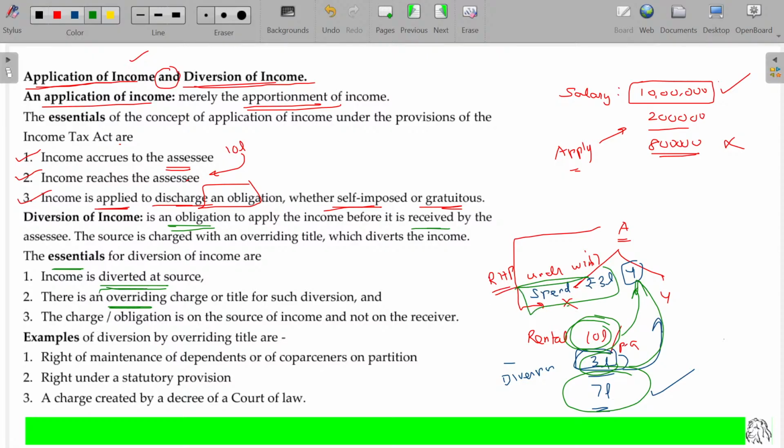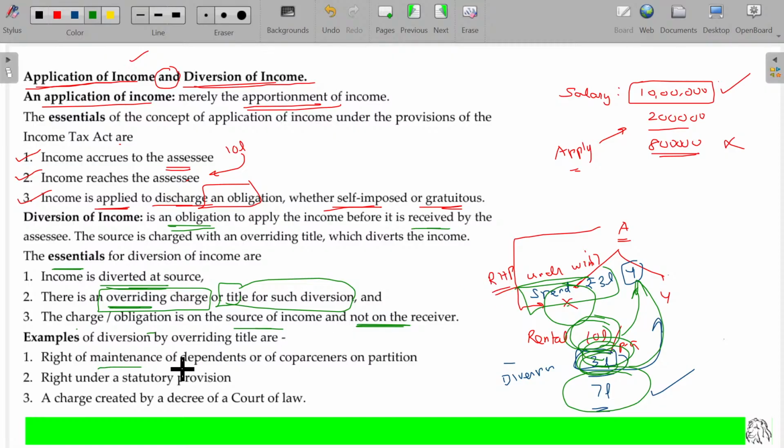This is an overriding charge, or overriding title for such diversion. So the title of the income itself is diverted to Y as per the law. The charge or obligation is on the source of income and not on the receiver. This 3 lakhs is payable to Y on this income, it is not a commitment of X to pay. Before the income reaches X, this income is diverted to Y.